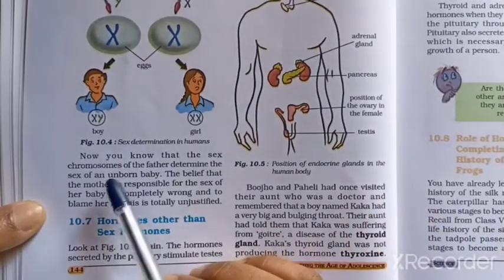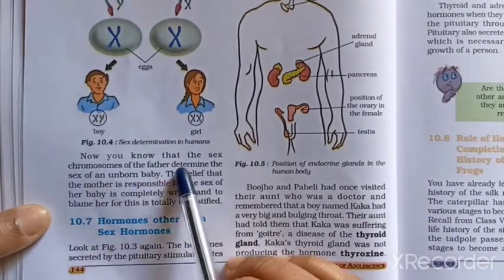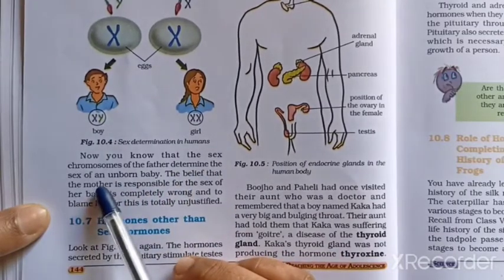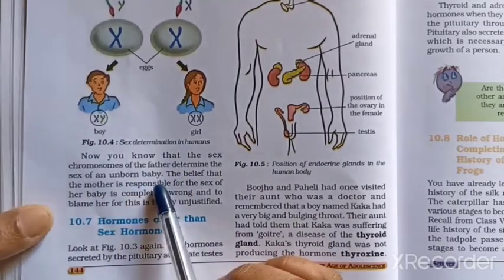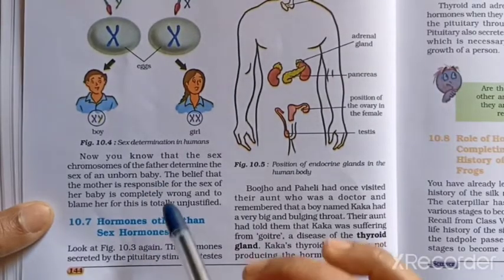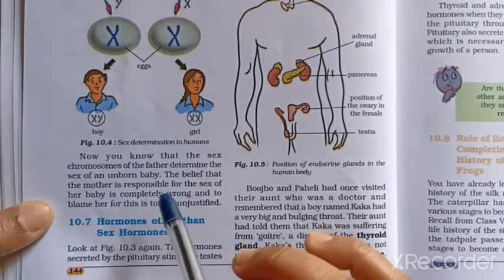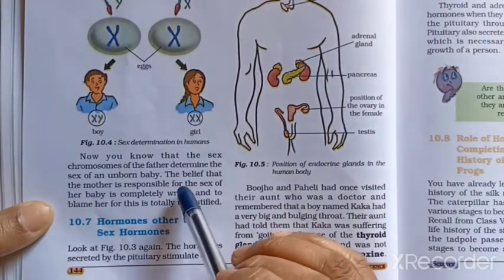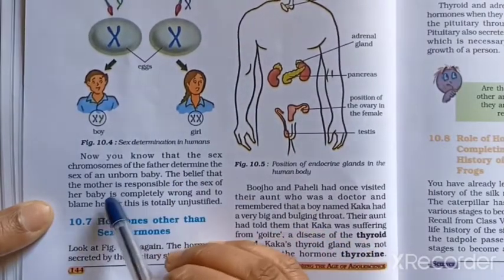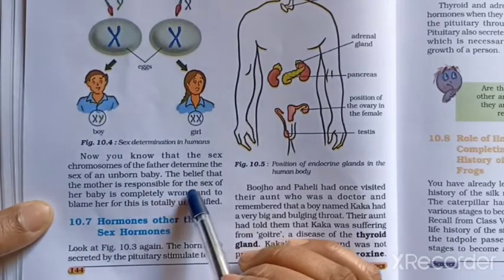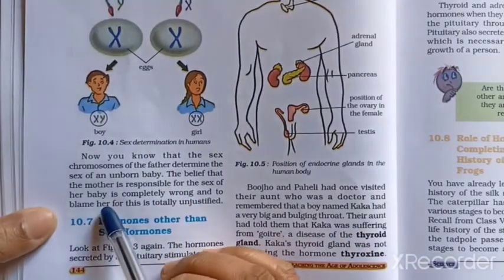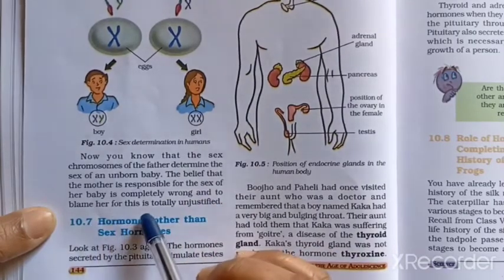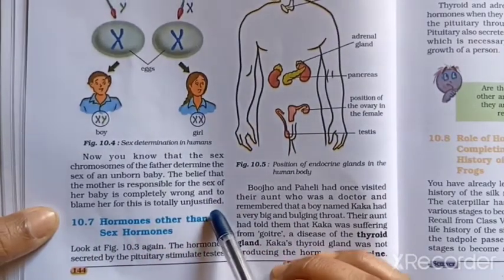Now let's continue. Now you know that the sex chromosomes of the father determine the sex of an unborn baby. So the belief that the mother is responsible for the sex of her baby is completely wrong, and to blame her for this is totally unjustified.